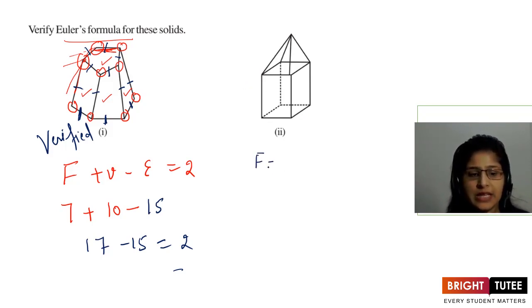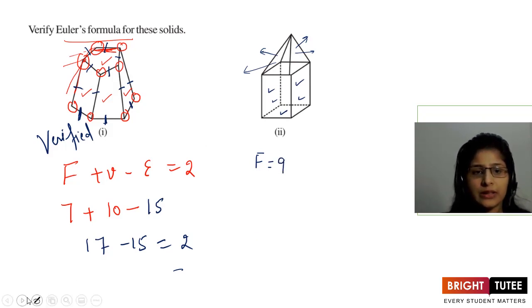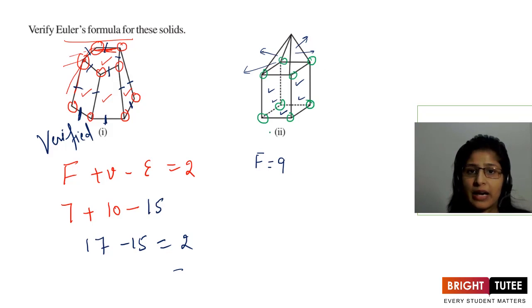So let us first talk about faces. How many faces will we have? Just see, this is 1, then at the back 2, then we have this one as 3, the front one is 4, 5, 6, 7, 8, right, and the bottom one 9. So we have 9 faces. What about the vertices? Let's count the vertices. 1, 2, 3, 4, 5, 6, 7, 8. Let us count them again once. 1, 2, 3, 4, 5, 6, 7, 8, and 1, 9. So we have 9 vertices.